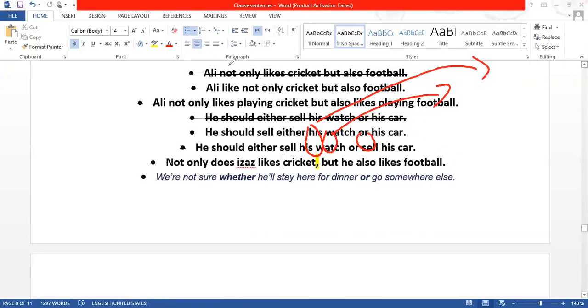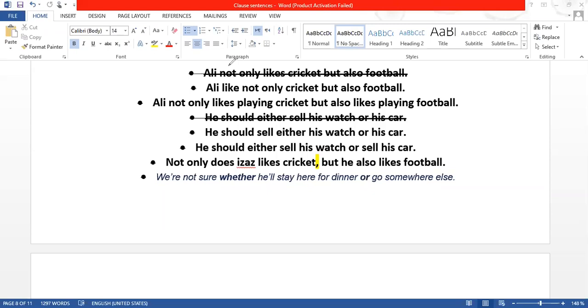Yes, sir, what's the exception in this case? Like you were saying, whenever you go into a test, they use such types of sentences. What's the exception in this sentence? Not only does he like cricket, but he also likes football. See, the clause is a question clause. That is so strange.